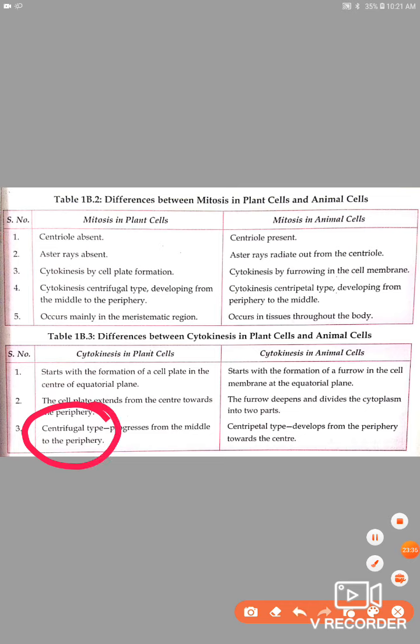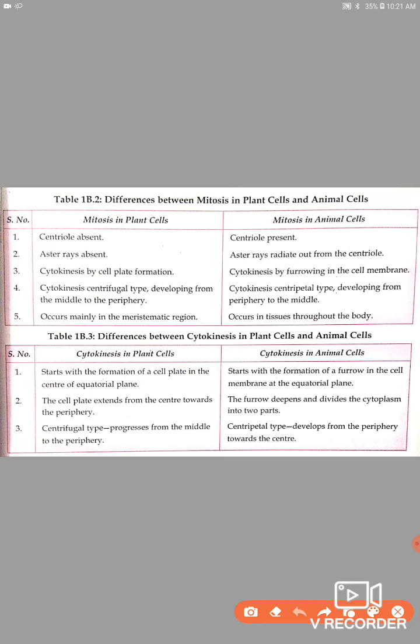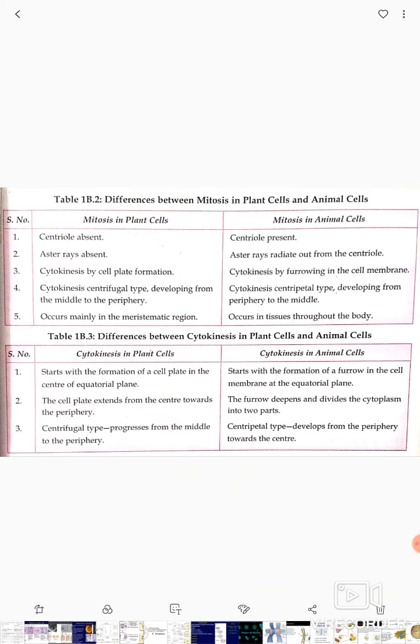It means the furrow will progress from the middle to the periphery area, which is in plant cells. And centripetal means the furrow starts from the periphery and moves towards the center region. I have already explained this, but the terms are new to you. So are you clear about this difference?